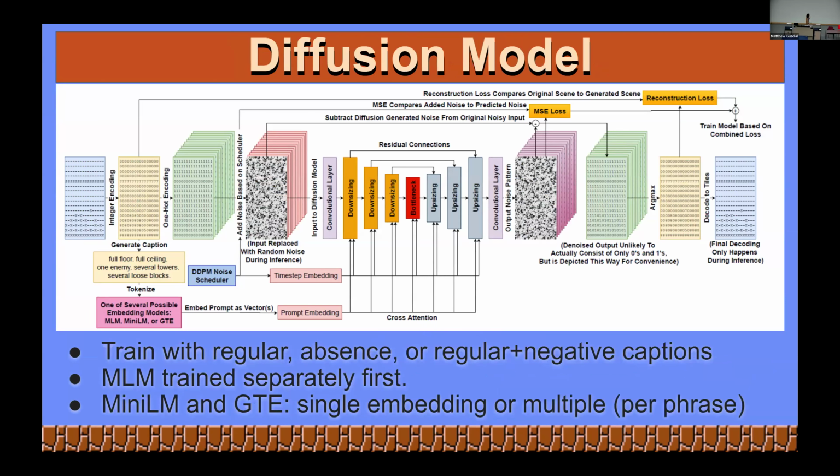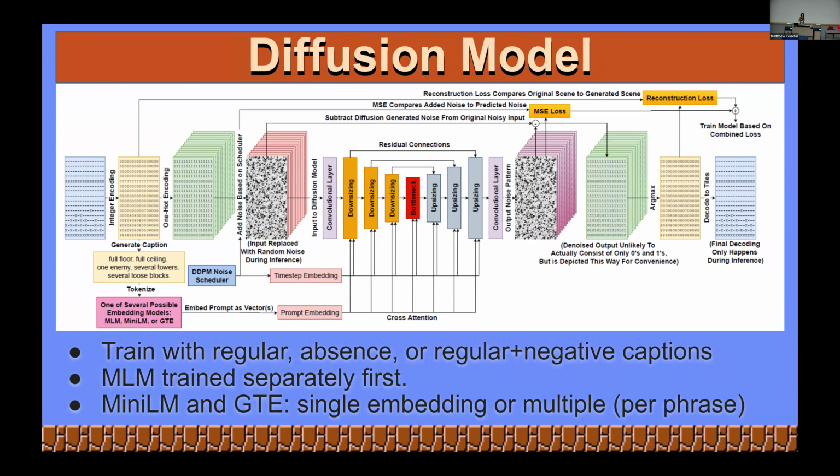Once we have all that data, we're going to be putting it into our diffusion model. This looks a little scary. It's not that bad. We have the original encoding from the VGLC over on the left. We're going to be integer encoding it and then using that to get our captions and then putting that into our different models to get embedding vectors. Once we do that, we are one-hot encoding those integers and then adding noise to them with a noise scheduler. Then that goes through several rounds of downsizing and upsizing while we give the model the caption just to give it a little helping hand.